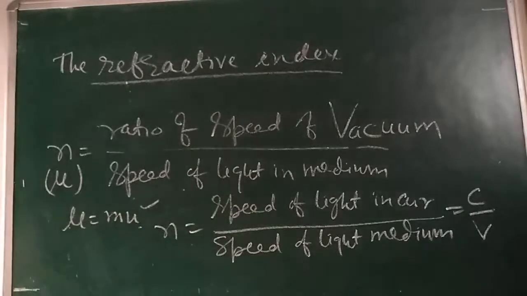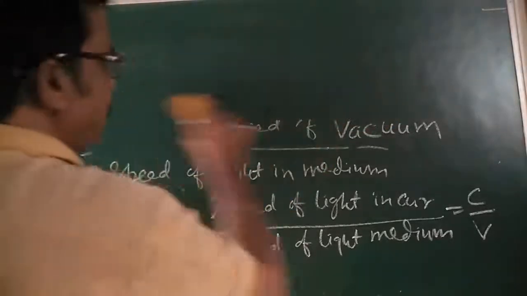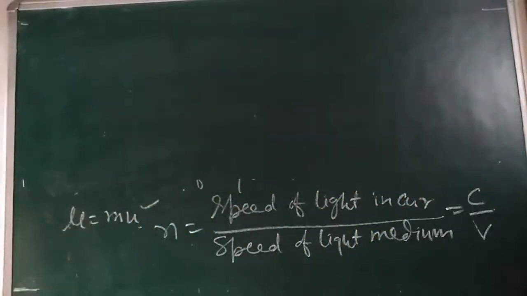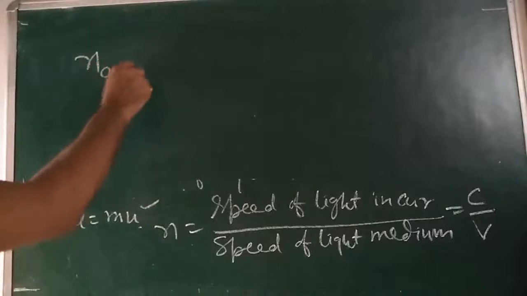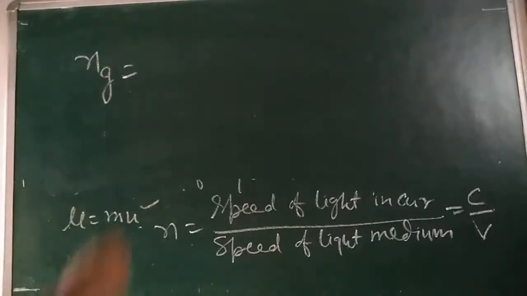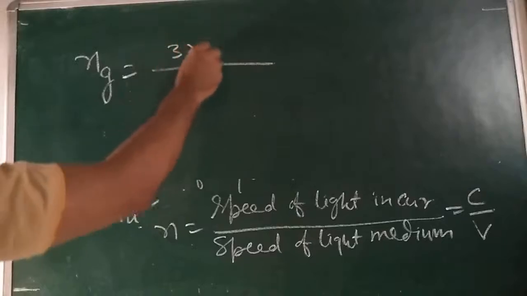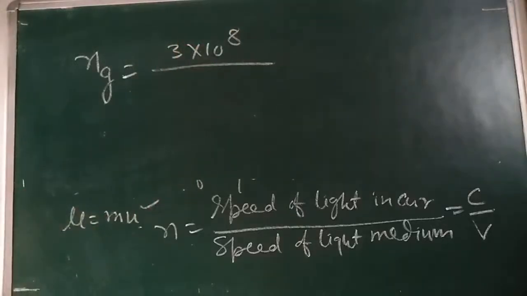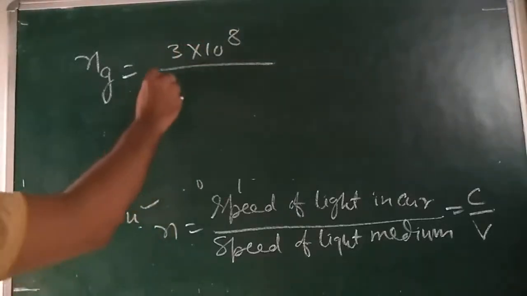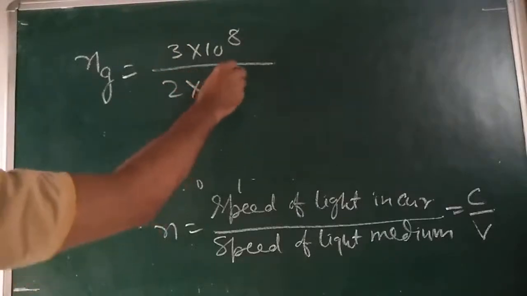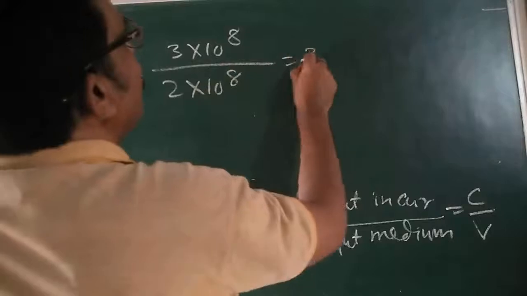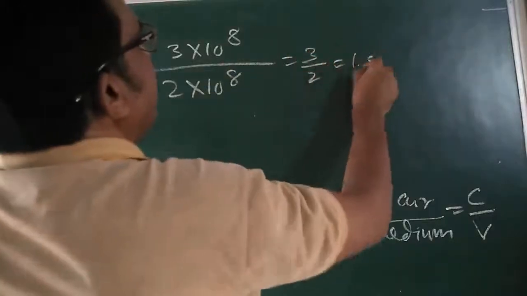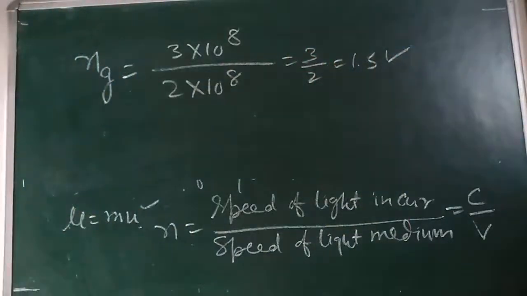So dear children, for example, the refractive index of glass: the speed of light in air is 3 into 10 raised to power 8, divided by the speed of light in glass, 2 into 10 raised to power 8, that is 3 by 2. The refractive index of glass is 1.5.